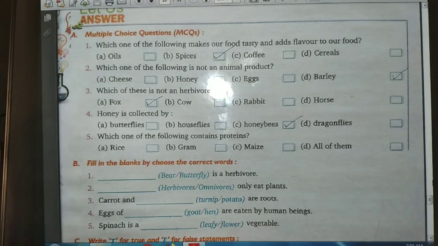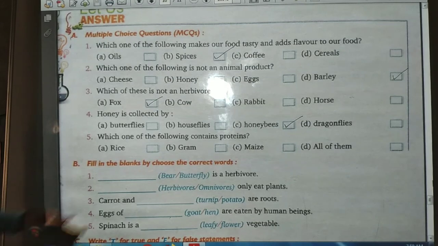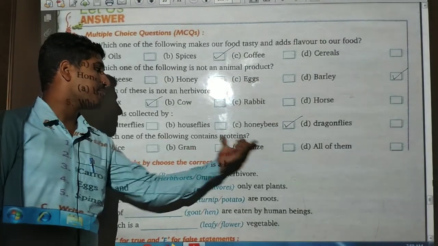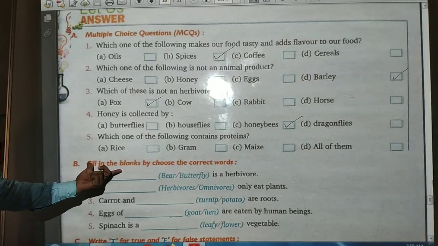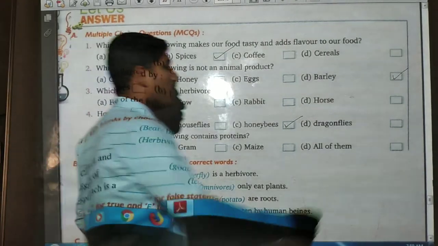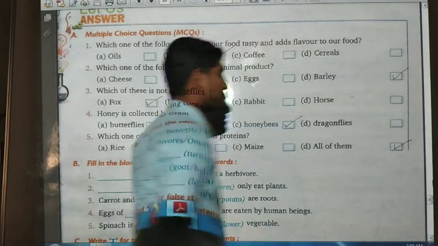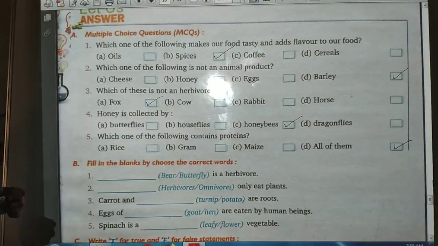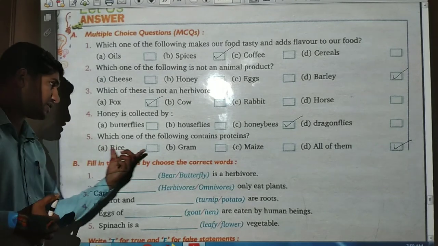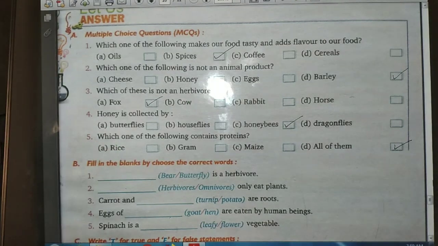Now fifth is: which one of the following contains protein? Rice, gram, maize, all of these. So what is the answer of this? All of them contain protein. So these are the answers of these multiple choice questions.